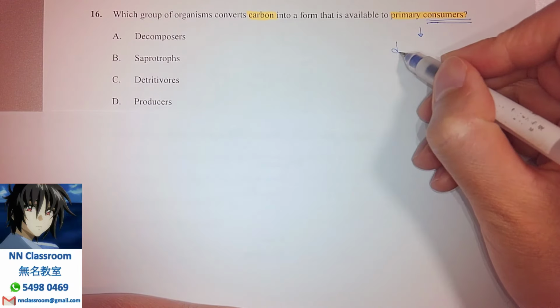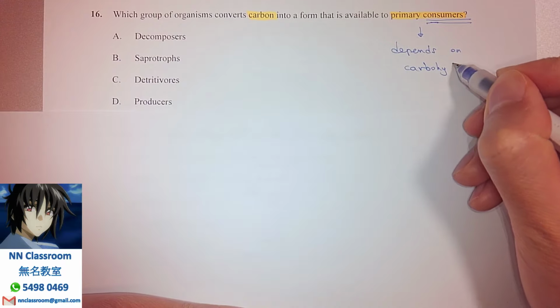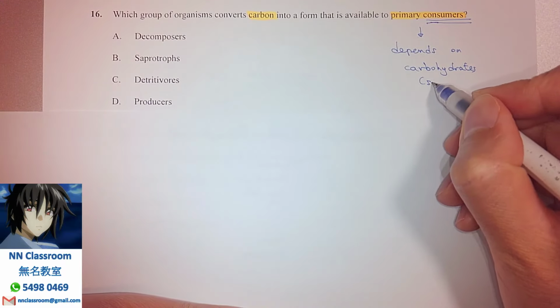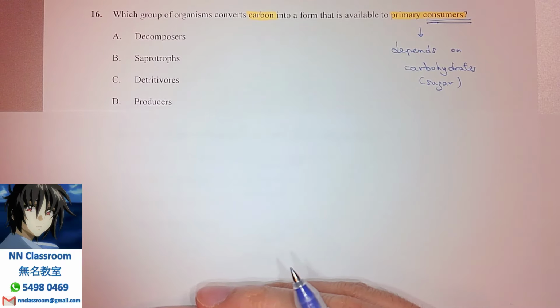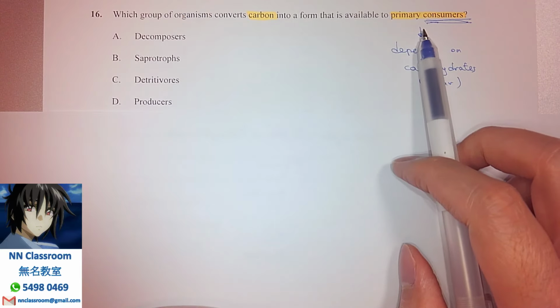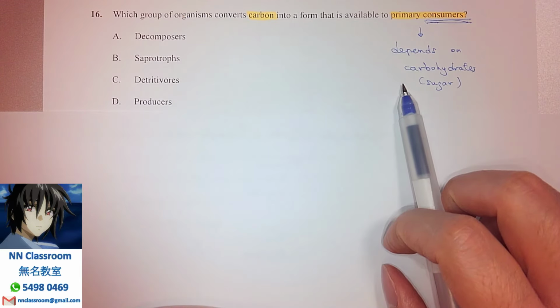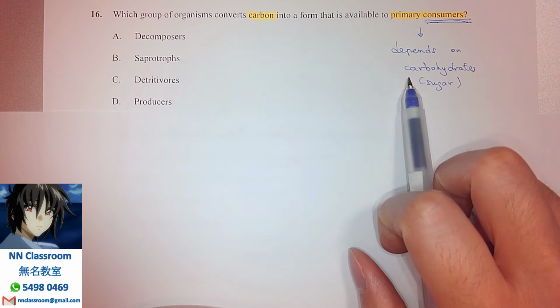Consumers depend on carbohydrates, or in general sugar, as the most important source of energy or carbon that we need, because carbohydrates are what we call the primary source of energy for supporting respiration, no matter aerobic or anaerobic. So whenever you see consumers, what do they rely on? Carbohydrates in terms of basic survival. And so the form of carbon needs to be a sugar form.